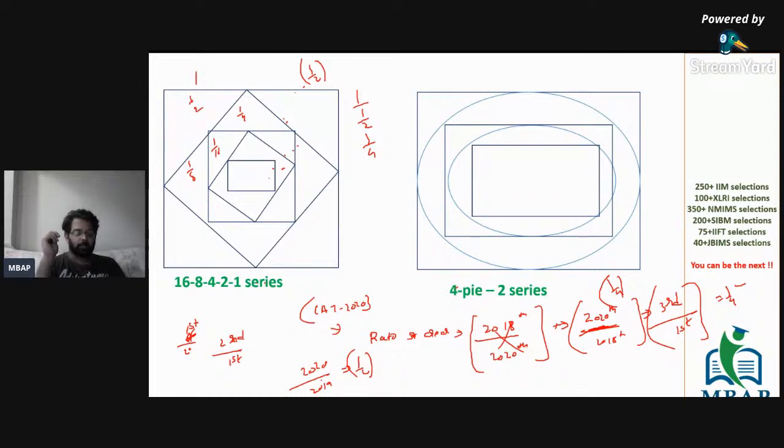Clear? So polygon inside a polygon, square inside a square, you rotate it clockwise, you rotate it anti-clockwise. So we can term the series to be half, half, half, half, half. If the area of the first square is 8, the second square automatically will be 4, next is 2, next is 1, next is 1 by 2, next is 1 by 4, and the series just goes on and on.